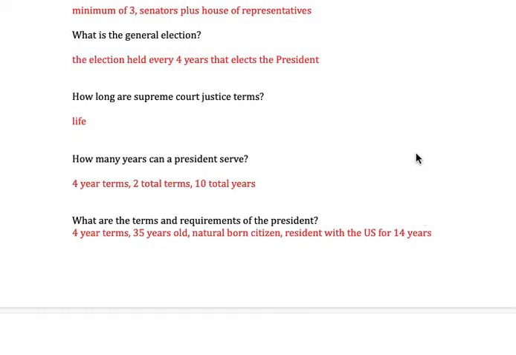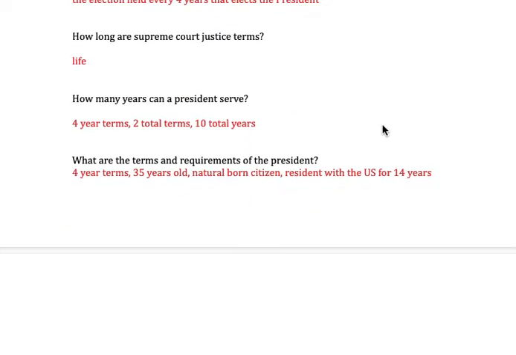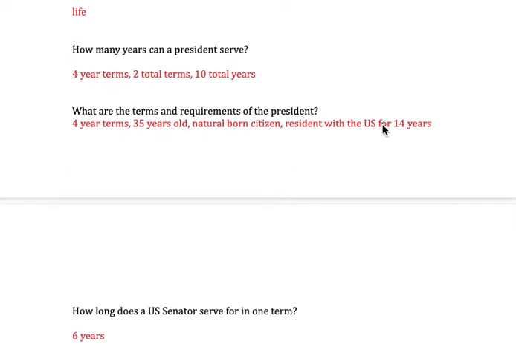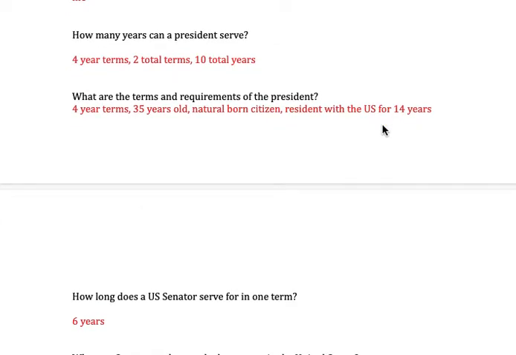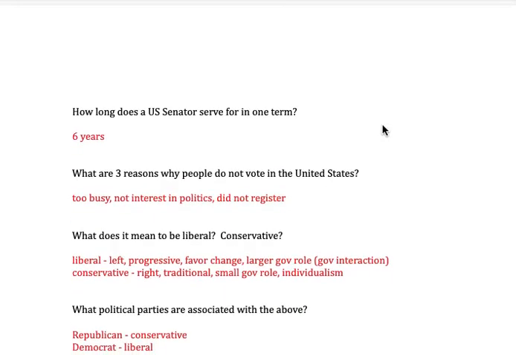How many years can a president serve? So this is kind of a trick question, but they serve 4-year terms. You can serve a total of 2 terms. You can be elected president twice, but the total number of years could be 10. You could fall into the presidency as a vice president of some sort. The terms and requirements of a president: again, 35 years old, you have to be born in the United States, natural born citizen, and resident in the United States for 14. You have to actually live in the United States for at least 14 years.